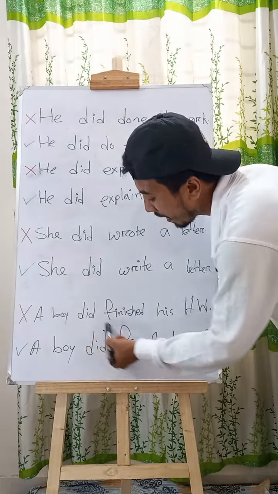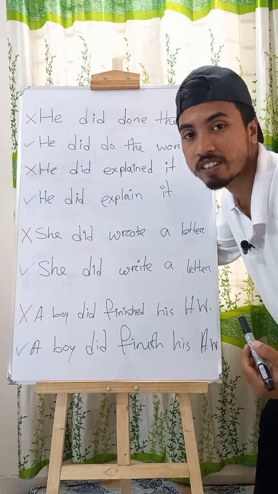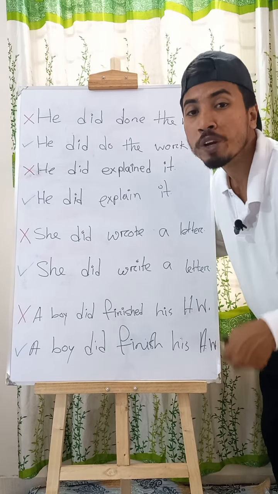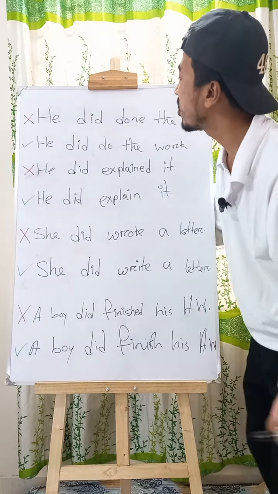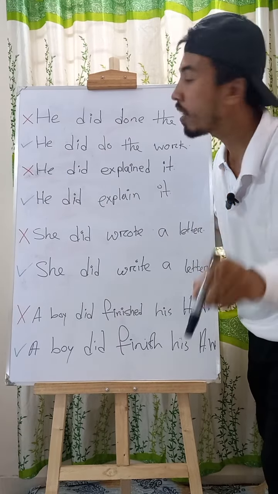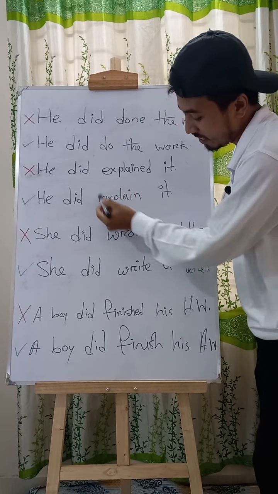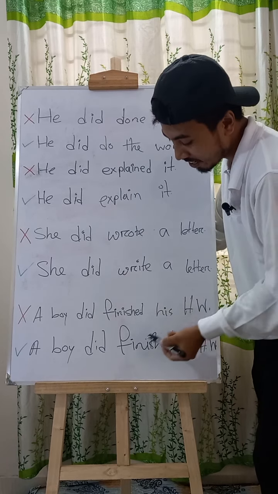Here did means homework was finished. So we need to know one thing, that after did we use a base form like do, explain, write, finish.